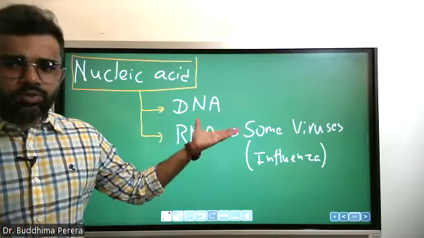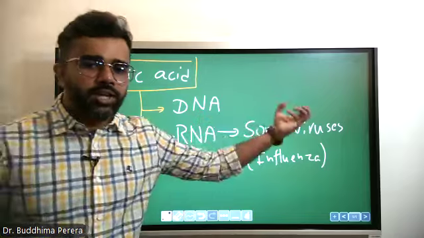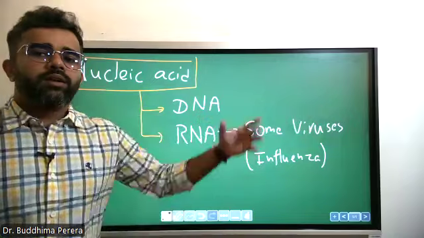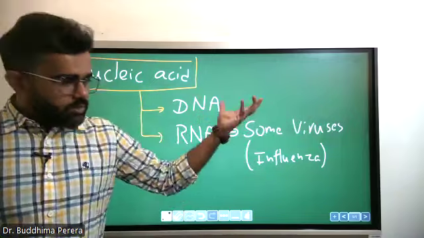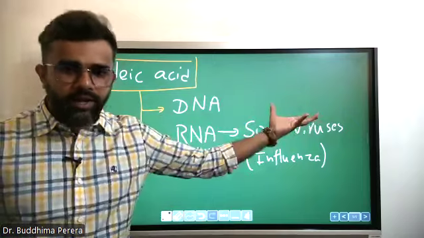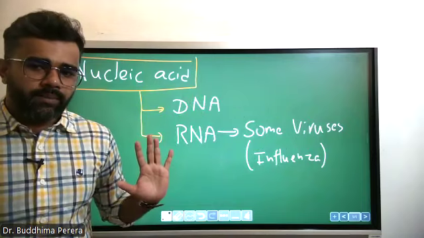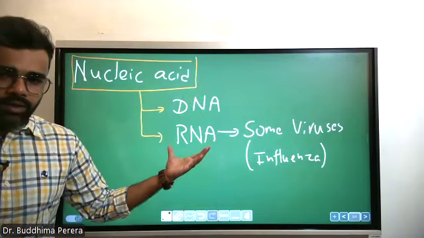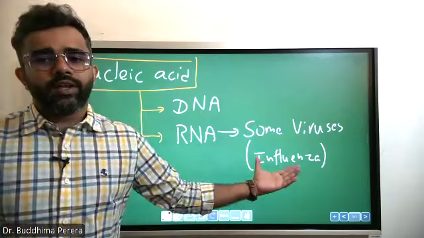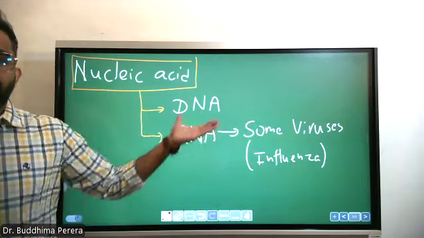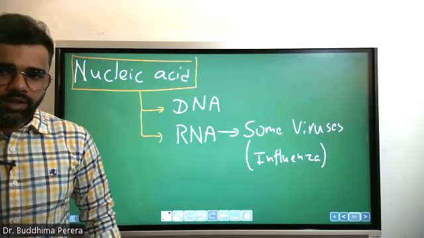Most of the time organisms use DNA as the genetic material. But all organisms have RNA; they just don't use RNA as genetic material. Here, the influenza virus uses RNA as the genetic material.